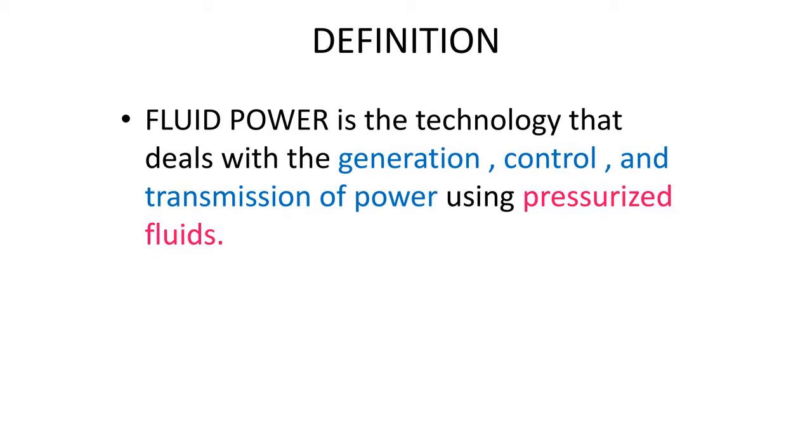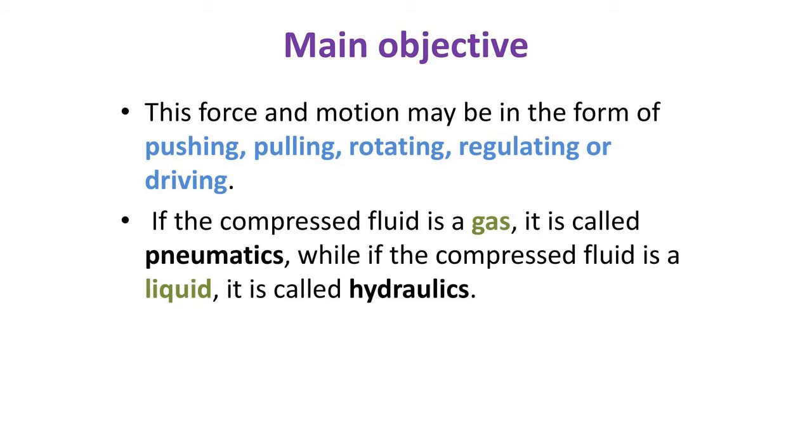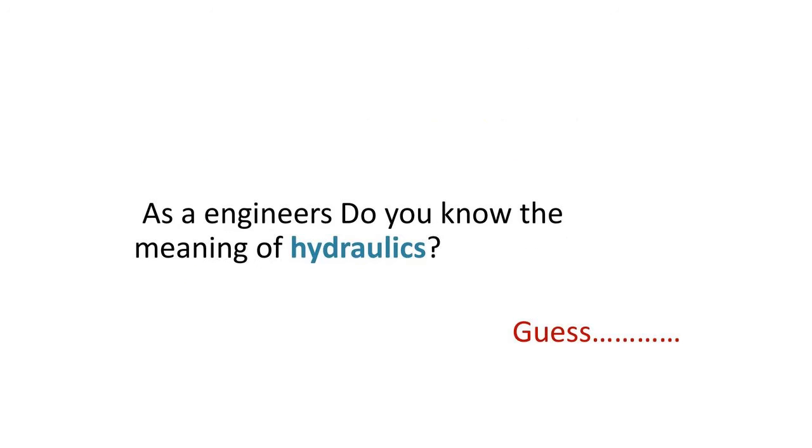Definition of fluid power system. Fluid power is the technology that deals with the generation, control and transmission of power using pressurized fluid. Main objective: this force and motion may be in the form of pushing, pulling, rotating, regulating or driving. If the compressed fluid is a gas, it is called pneumatic, while if the compressed fluid is a liquid, it is called hydraulic.